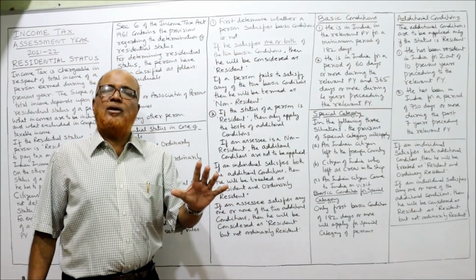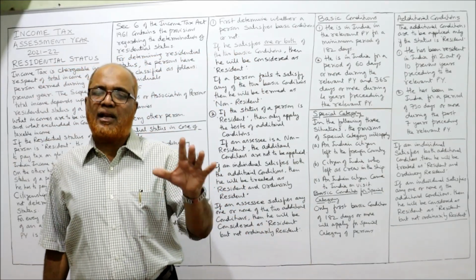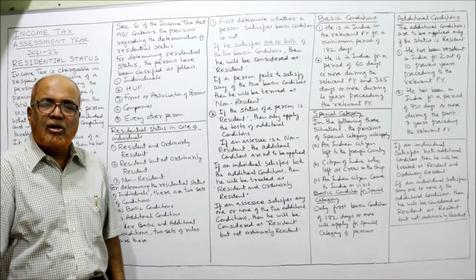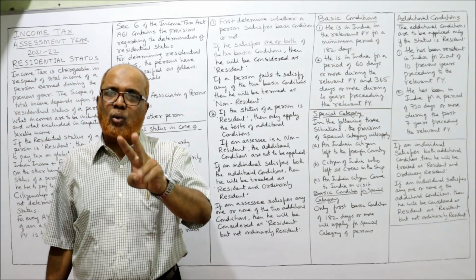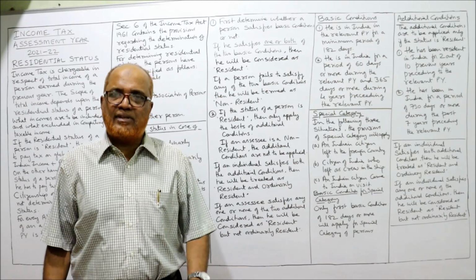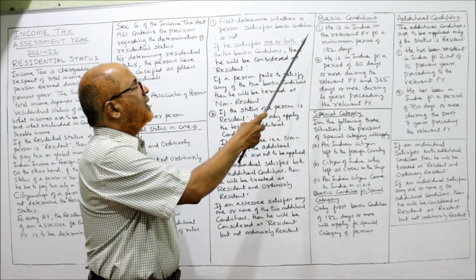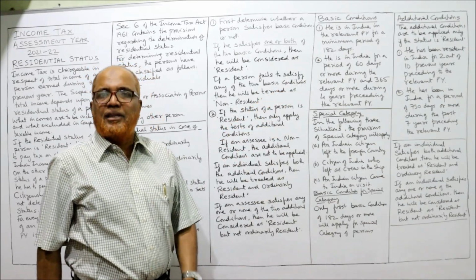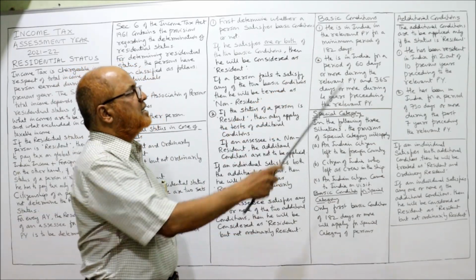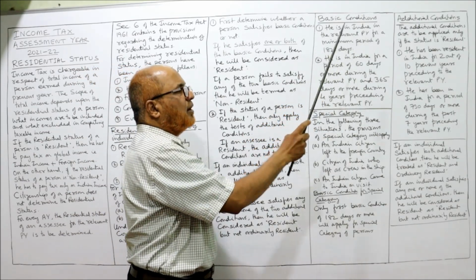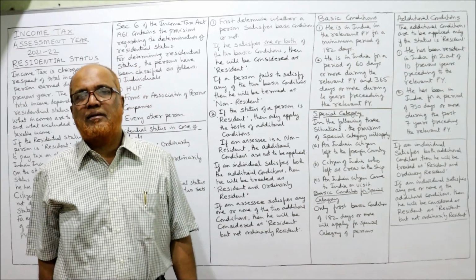Now, basic conditions. Till now I explained that in order to determine the residential status of an individual, there are two sets of conditions, basic and additional, two rules in basic, two rules in additional. That I have discussed. Now what are the rules of basic conditions? Now I am going to explain. The first rule of basic condition is he is in India in the relevant previous year for a minimum period of 182 days.